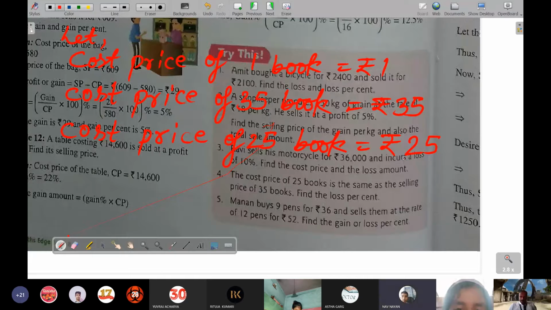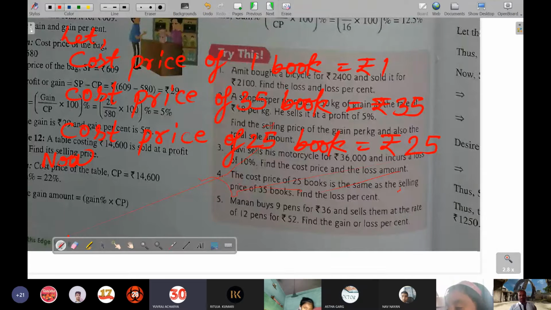Are you getting me? Yes or no? Understood, sir. Then the loss will come to 10 rupees. Then you can say, loss percent is equal to loss by CP into 100%. So rupees 10 by rupees 35 into 100%, that we will be doing.